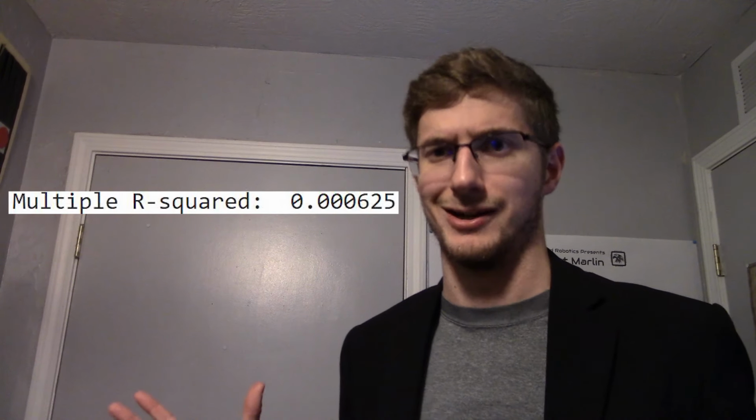The main number that we're really concerned with here is the multiple R squared, which I'm going to show on screen here because I can't remember. 0.000625. See, I remembered off the top of my head. Why are you guys doubting me? Now, what does that number actually mean? The long and short of it is about 0.06% of actual quality can be attributed to latitude and longitude, which in layman's terms basically says you can't attribute it to it.